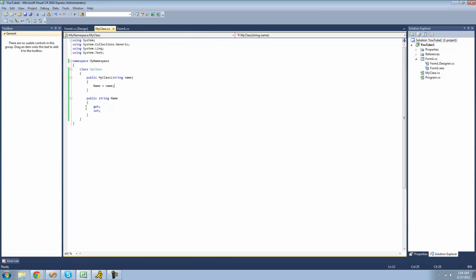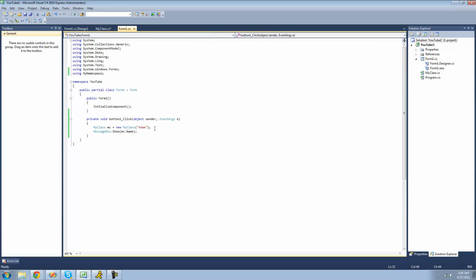Alright, so you can put access modifiers on these properties, or on this get and set right here. By default, they're the same as whatever you set the entire property to. So since this is public right here, these are both public. But say we want to make this set private, so we would just put private in front of it. What this will do is it will only allow the user to change the value of the property inside of this class. And this is fine right here because it is inside of this class.